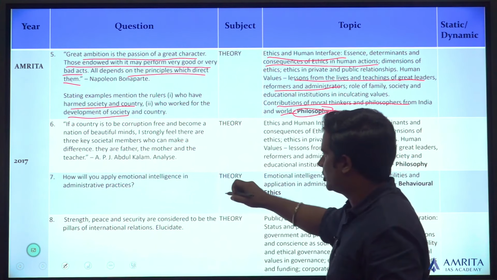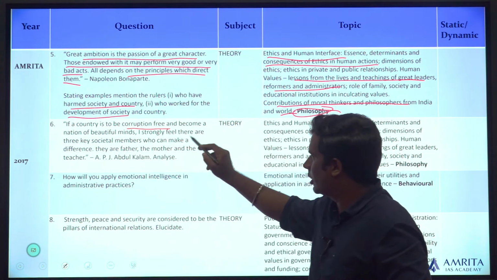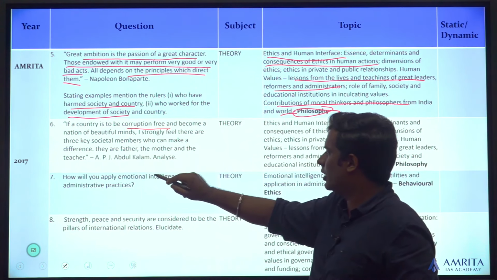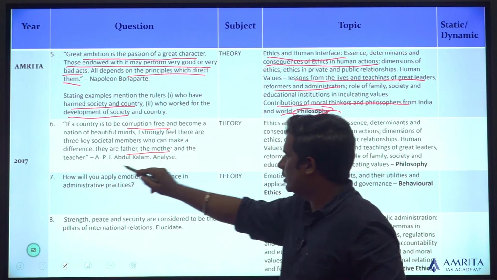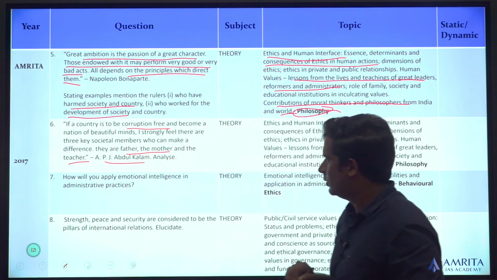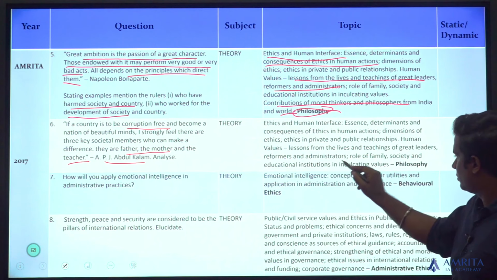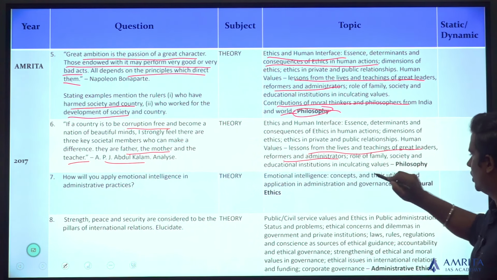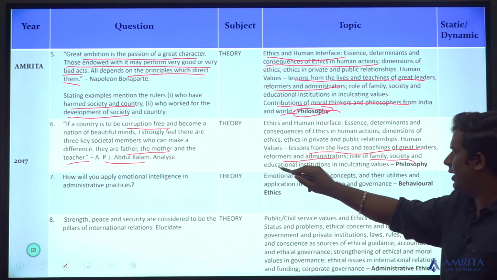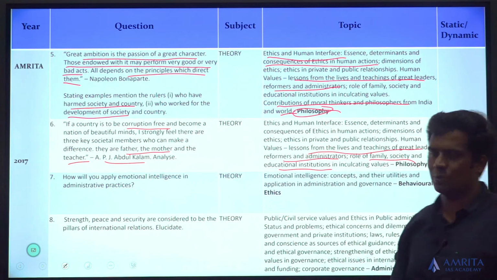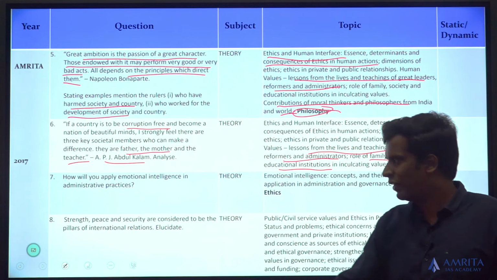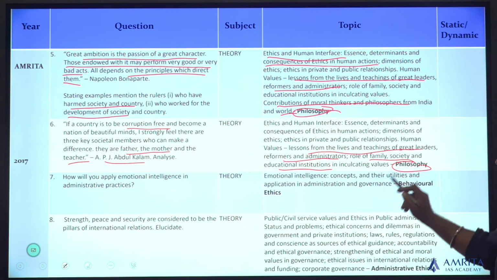Okay. Next question. If a country is to be corruption free and become a nation of beautiful minds, I strongly feel that there are 3 key societal members who can make a difference. They are father, mother and teacher. APJ Abdul Kalam. And lives: lessons from lives and teachings of great leaders, reformers and administrators. Role of family, society and educational institution, because it also talks about teacher. And father and mother comes under role of family. Philosophy part of the syllabus.